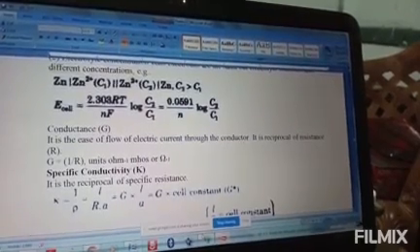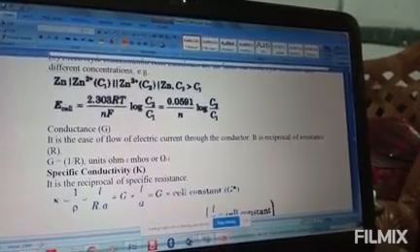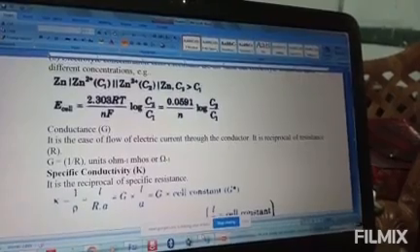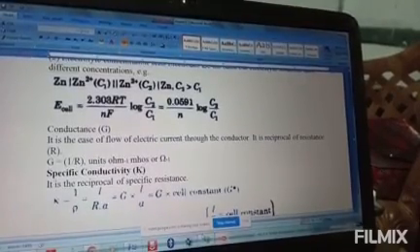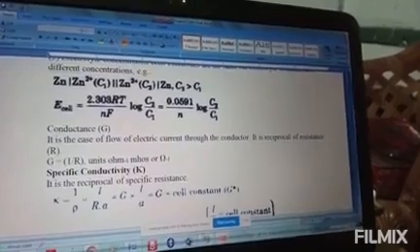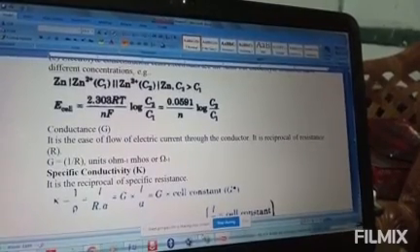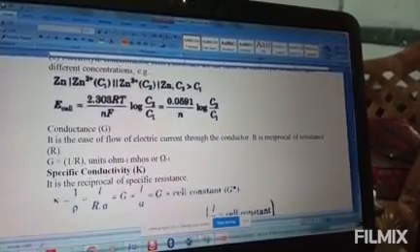It is represented by capital G. It is the reciprocal of resistance. Resistance means to restrict the flow of electric current. So the opposite of resistance we call conductance.